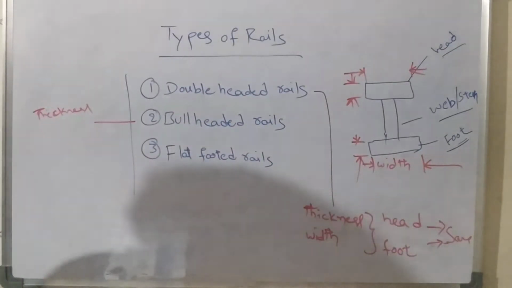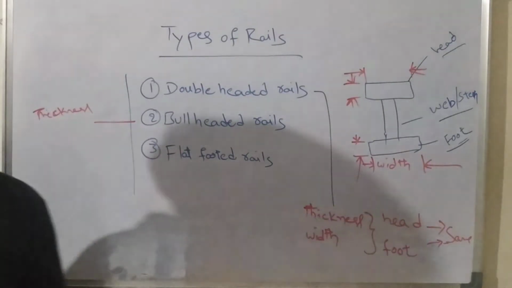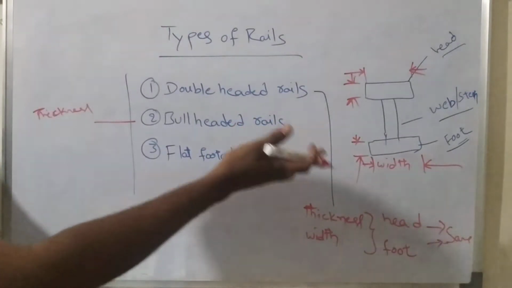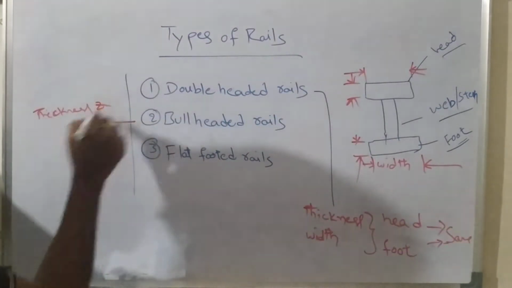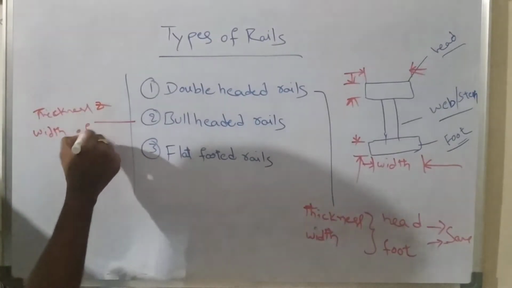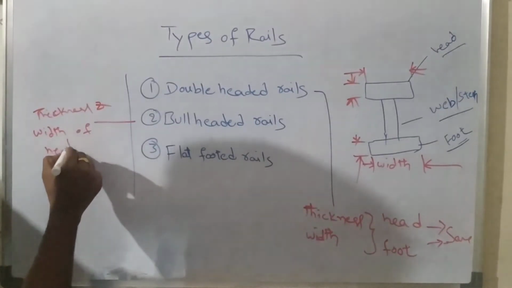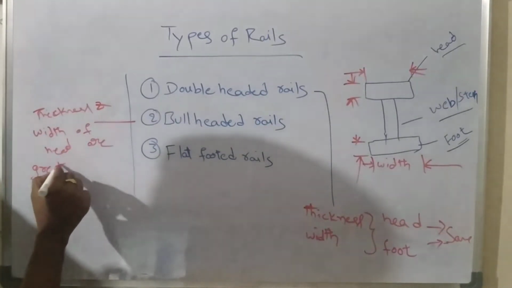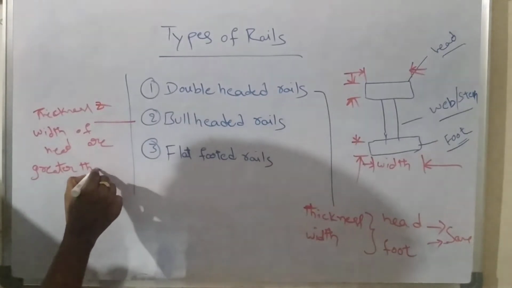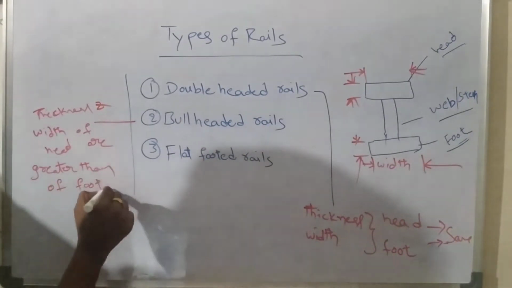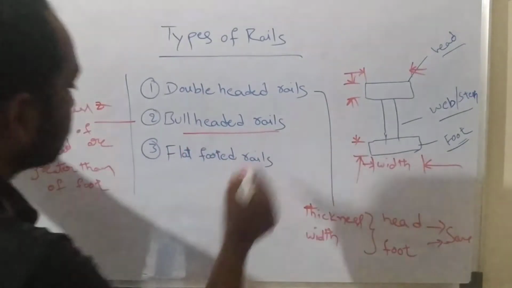Coming to the bull-headed rail, the thickness and width of head are somewhat higher than the foot. Thickness and width of head are greater than that of foot. That kind of rails are called bull-headed rails.